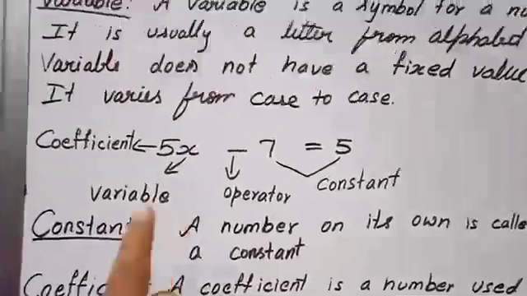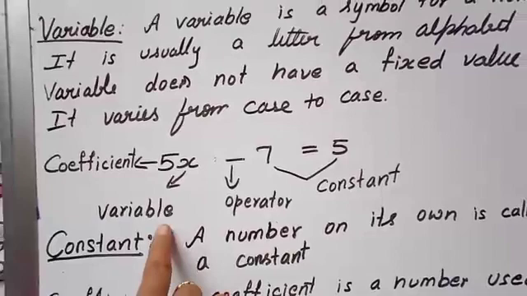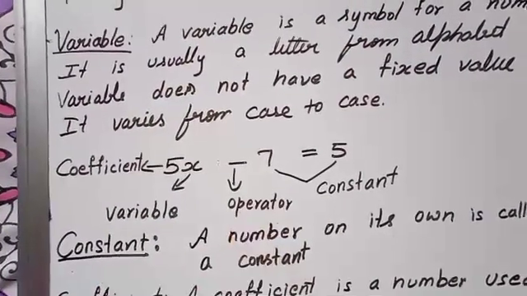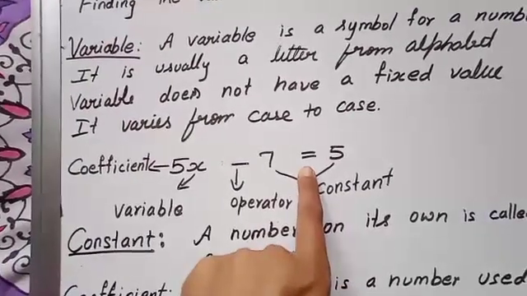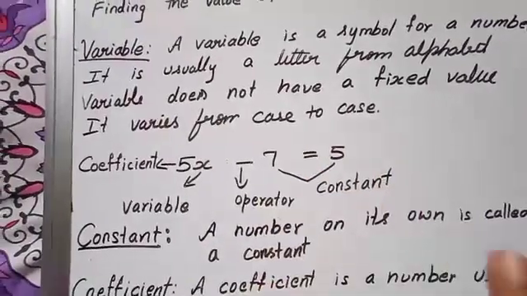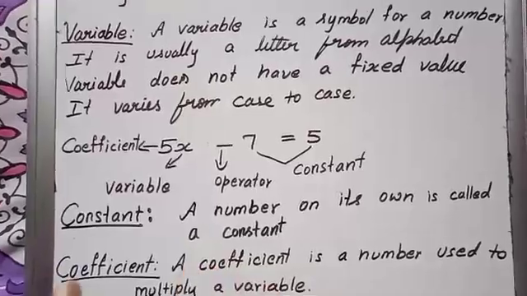In any equation, these things will be there: coefficient, variable, constant, and operator. Operator you must have. Another one is the equal symbol. Only if it is equal can we call it an equation. Keep these things in your mind.